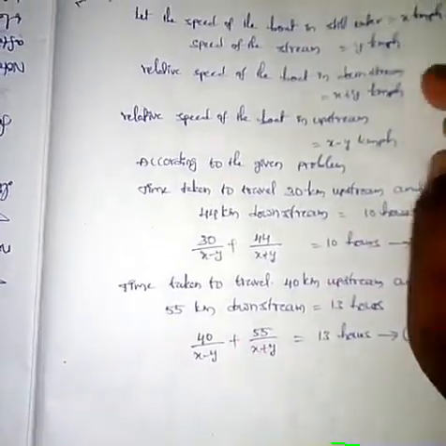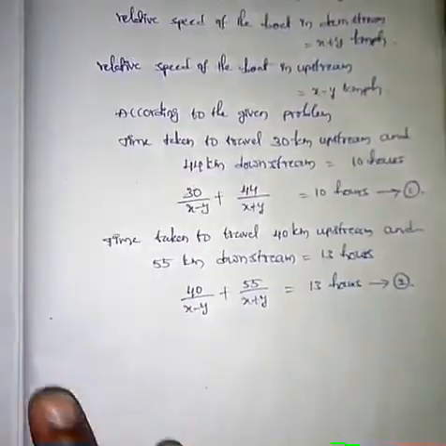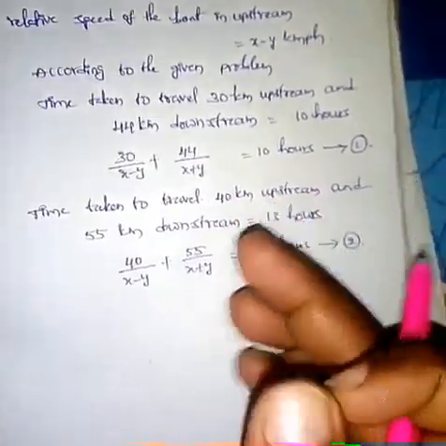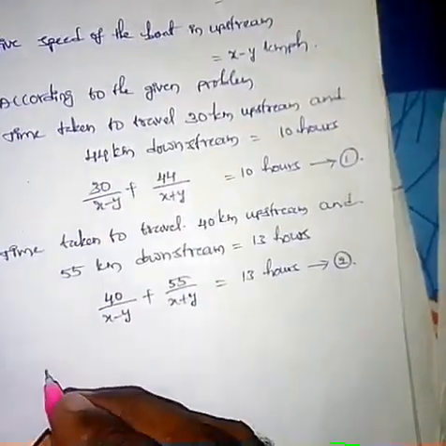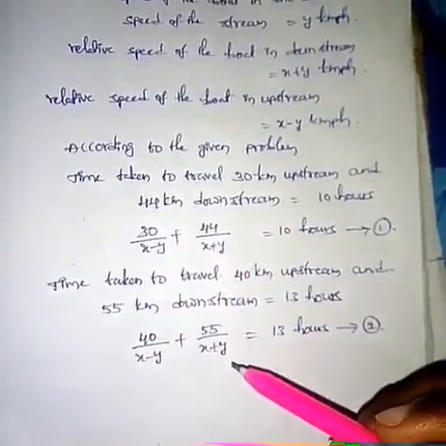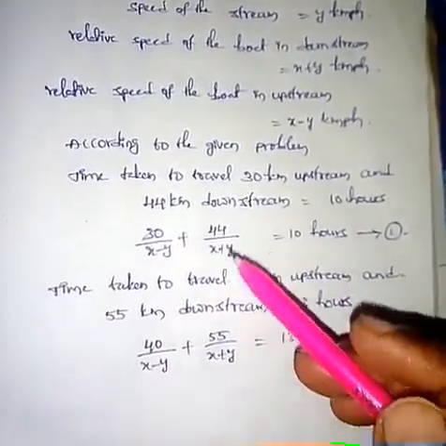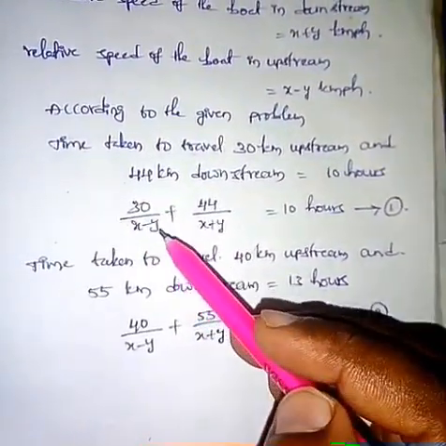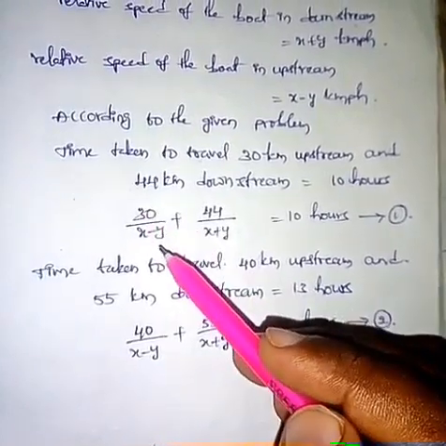Okay students, now solve equation 1 and equation 2. In equation 1 and equation 2 we have common terms. We can write 30 by x minus y as 30 into 1 by x minus y.